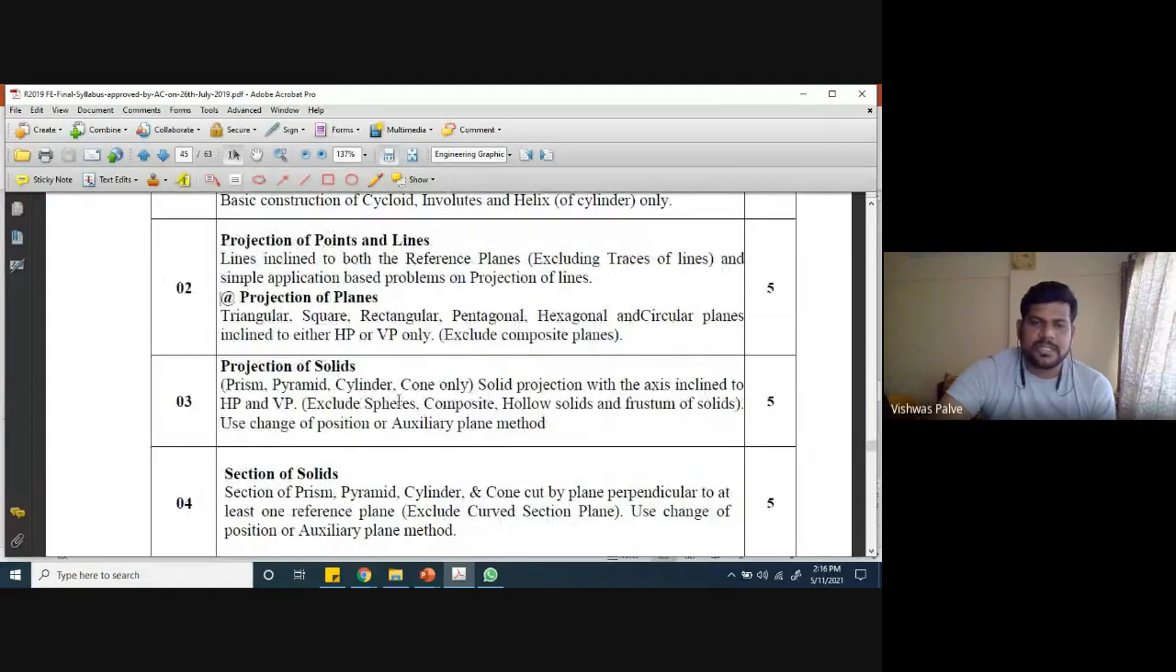Then projection of solids, yes, it will be limited to what is written in the bracket. Whatever is written in the bracket is the only limitation of that particular problem. It means problems will be based on prism, pyramid, cylinder, cone. These are the only solids which we have to ask.